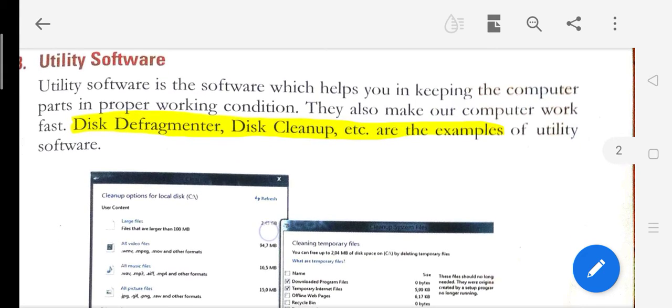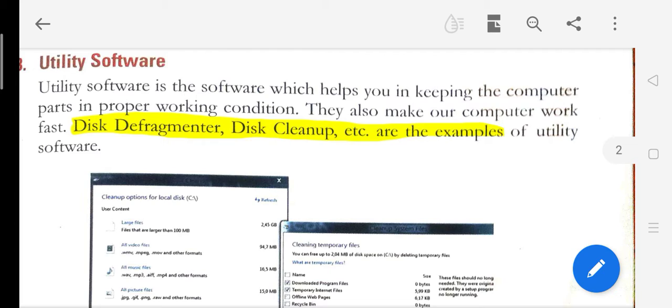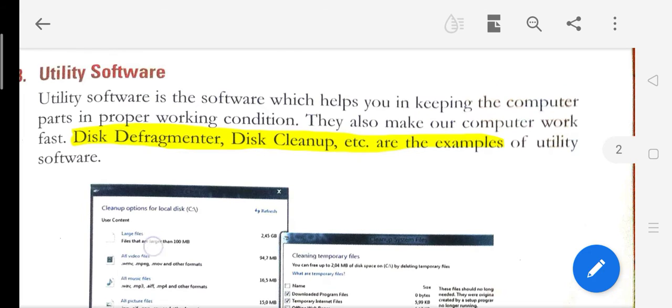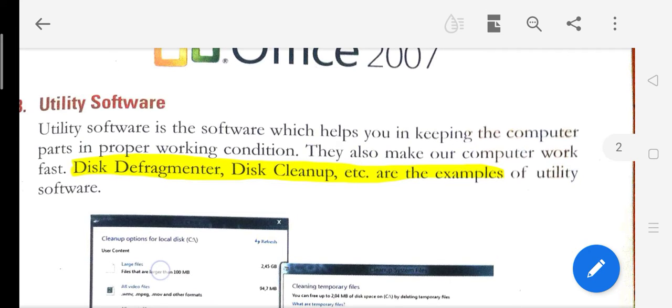This utility software makes sure that all the parts of the computer will be working properly. They also make our computer work fast.